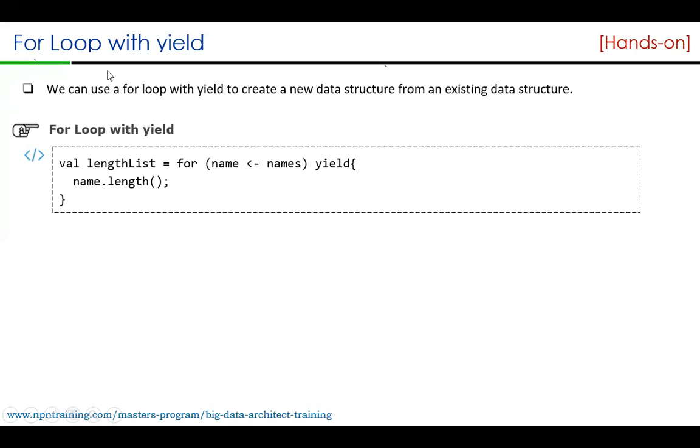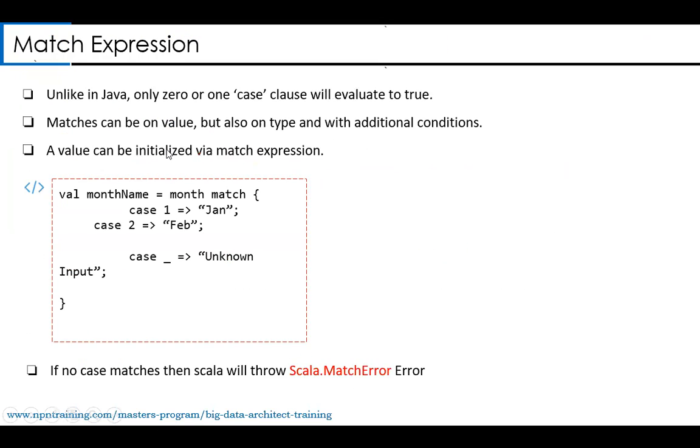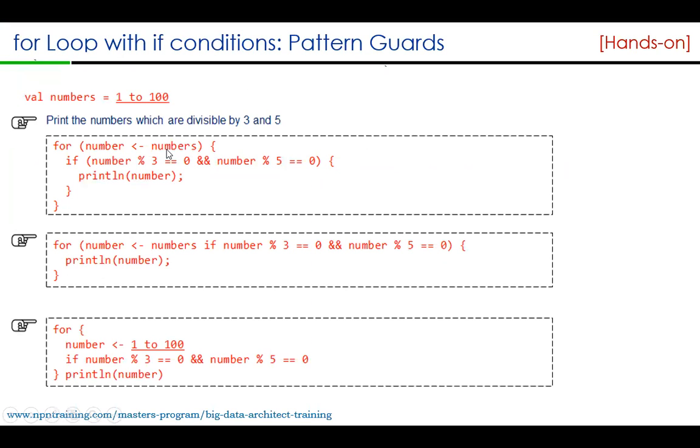So we have seen for loop with yield. Guys, the session is getting recorded, so I'll be sharing the recordings with you as well. Just watch the recordings. Now let's look into some more important features of different variants of for loop. These features are not available in Java.